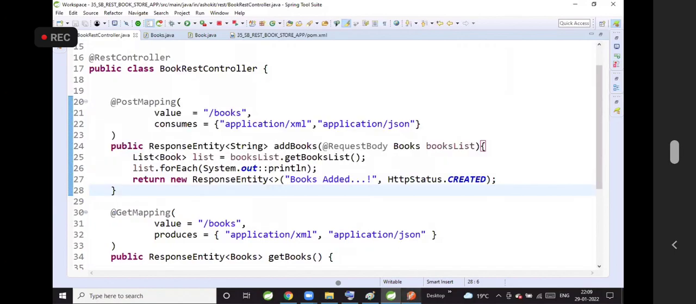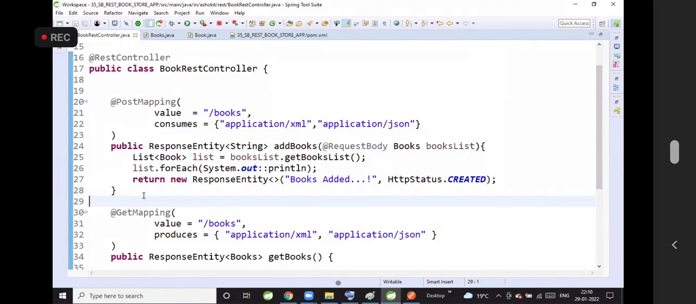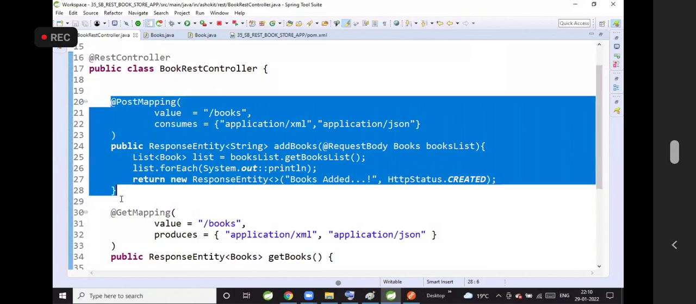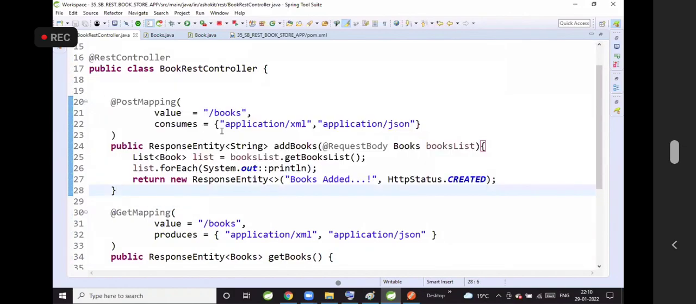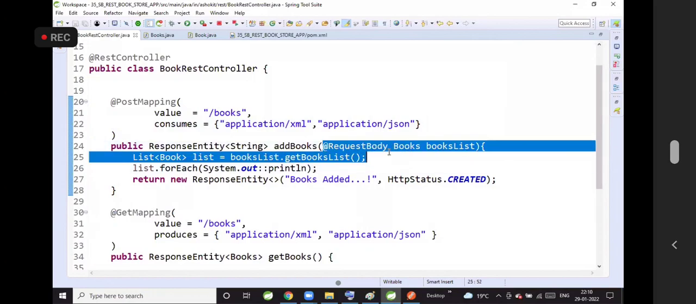For the POST request method, we need to think from the API side. The client will post the data, and on the API side we will insert the record. Now the POST method will take the data from the body. In which format can we take it? I am telling it with consumes. I can take XML or JSON. The data comes in the body, which is why I am using request body.